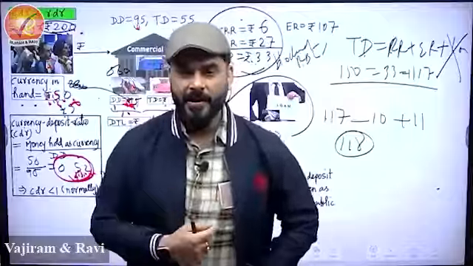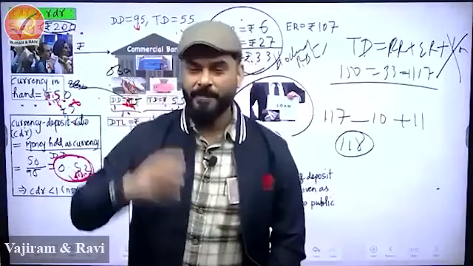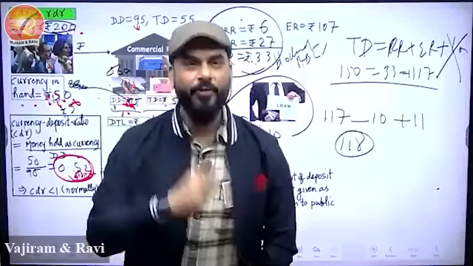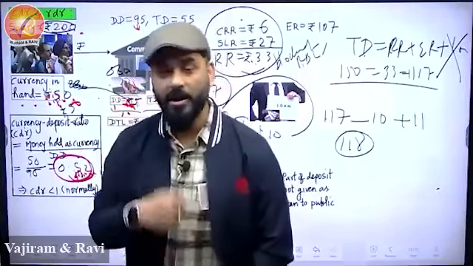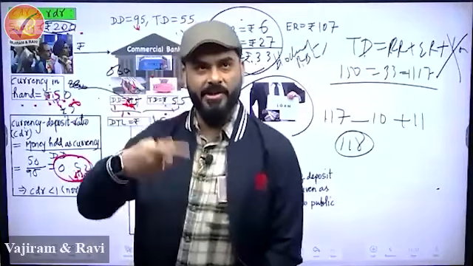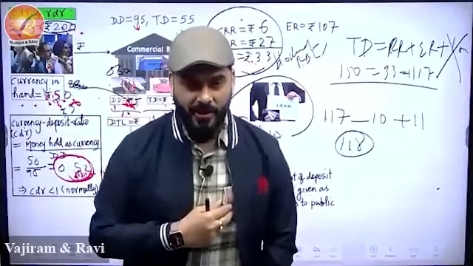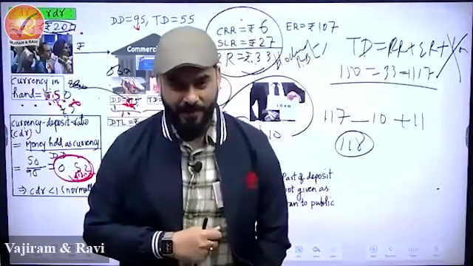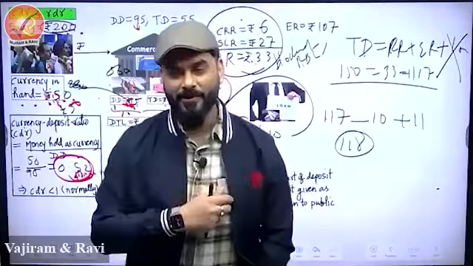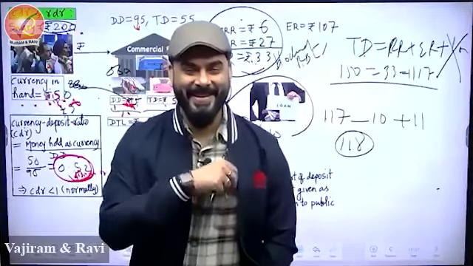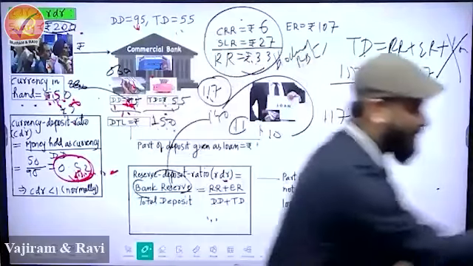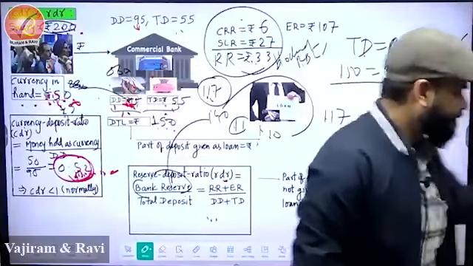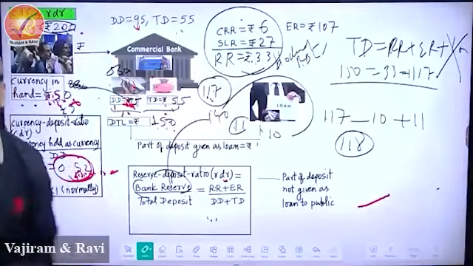That's why it multiplies. And where is the required reserve? Gayab, is hidden in a piggy bank. Whatever is hidden cannot be multiplied. Whatever shows can be multiplied. The more it is visible, the more the multiplication. We will use this funda to answer super difficult UPSC questions. In fact, there is nothing called difficult UPSC questions. We'll use all the fundas. This is your excess reserve. Let me show you something more. Slowly, huh? Now see. Come back, please.